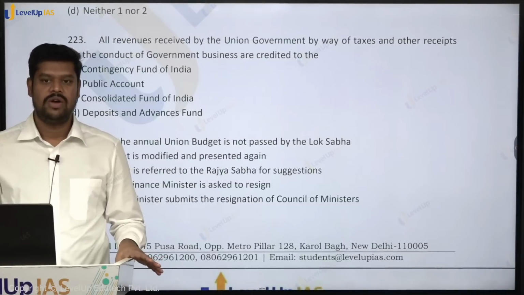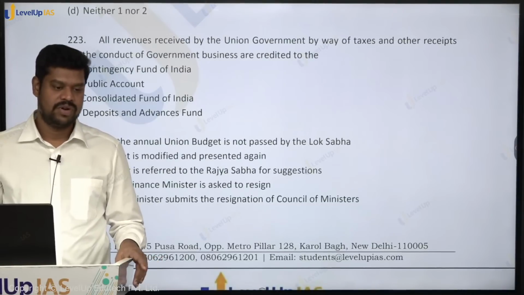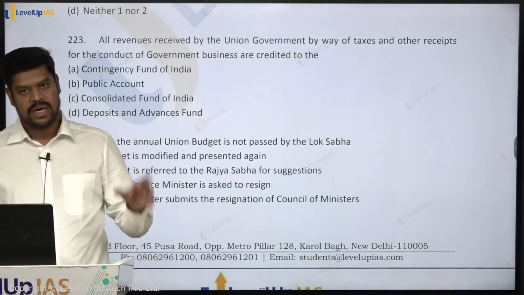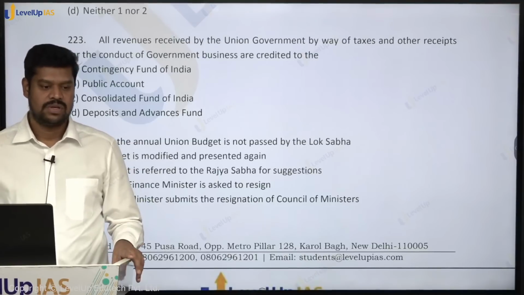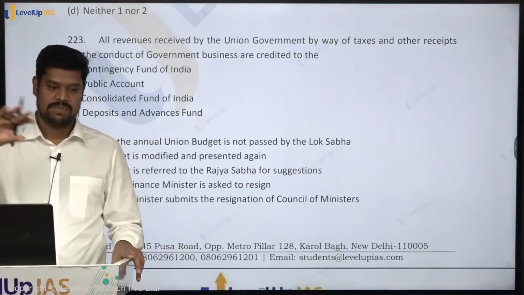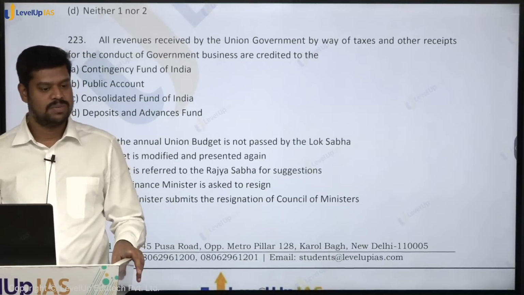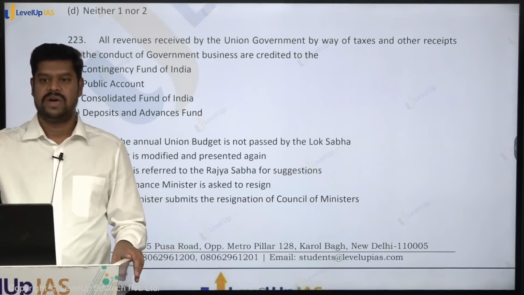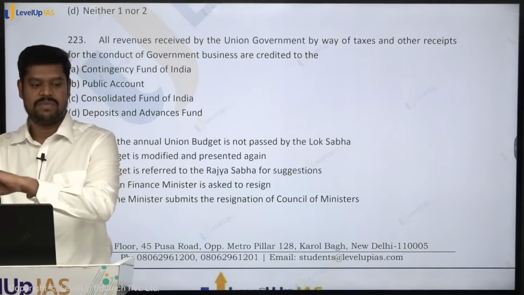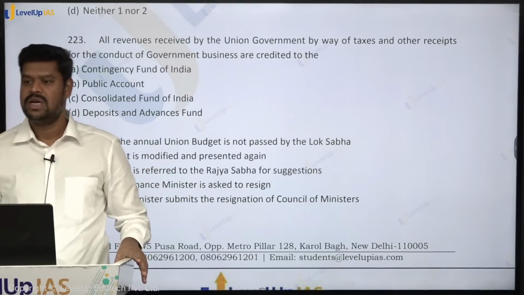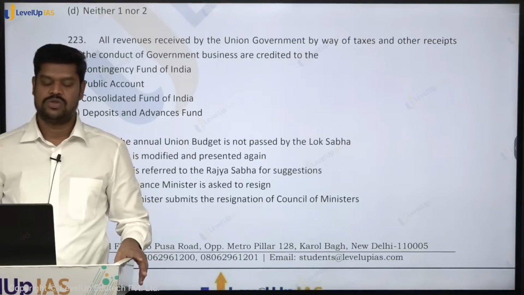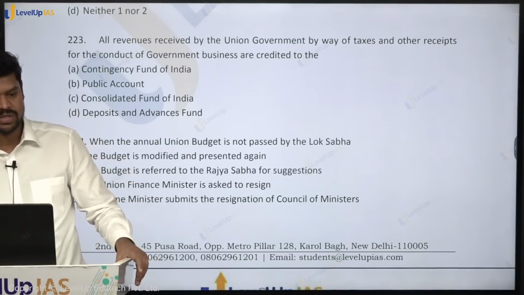So what about taking out money from the Contingency Fund of India? That is at the disposal of the executives. Once the money comes into the Contingency Fund, it is at the disposal of the executives. But if all the money is exhausted, then again you will get money from the consolidated fund to the contingency fund, which requires an appropriation bill to transfer money from the consolidated fund to the contingency fund.